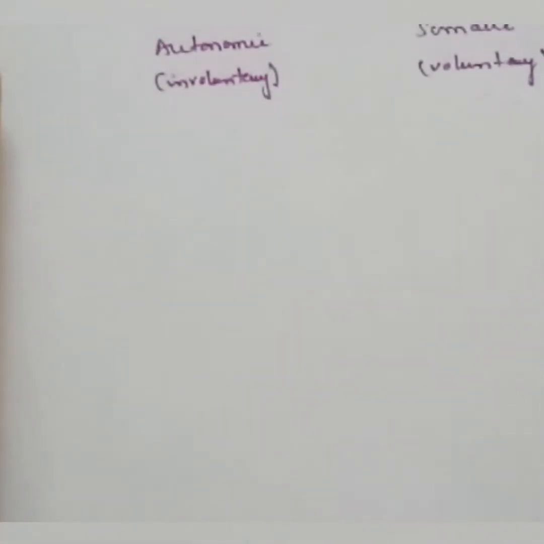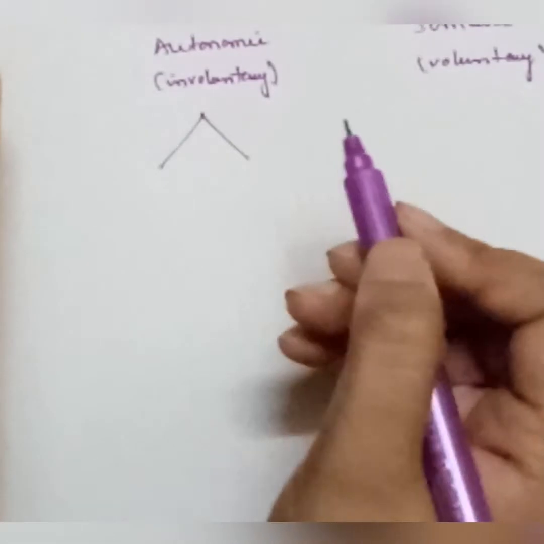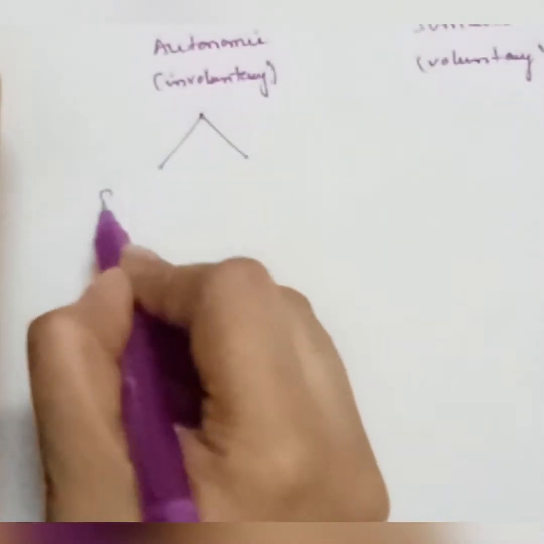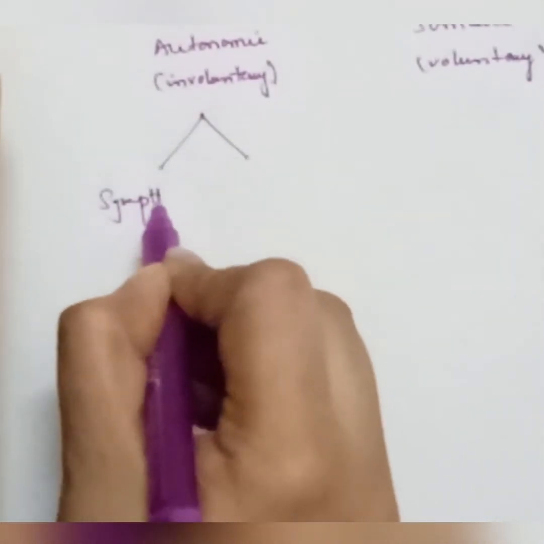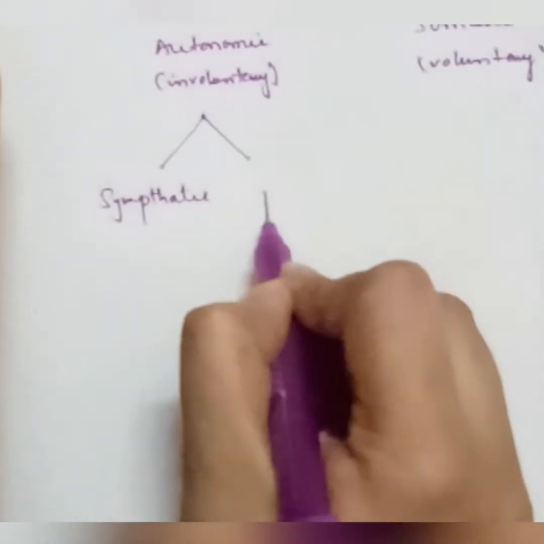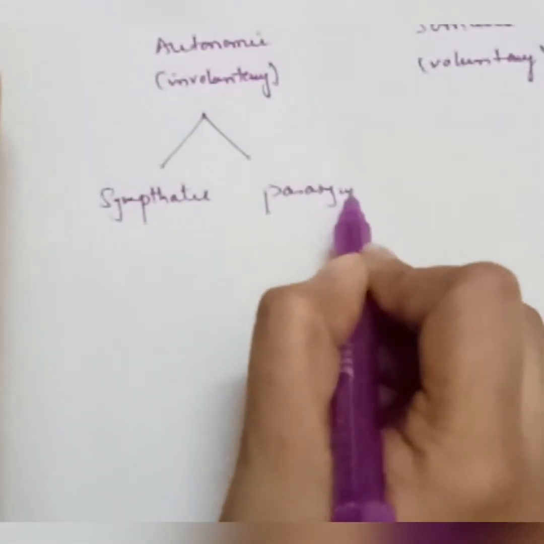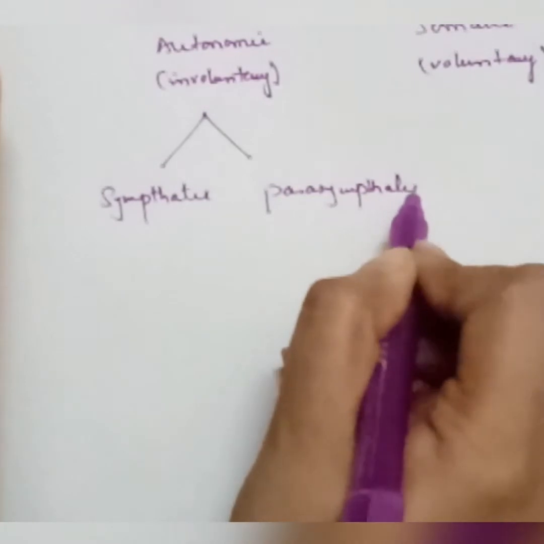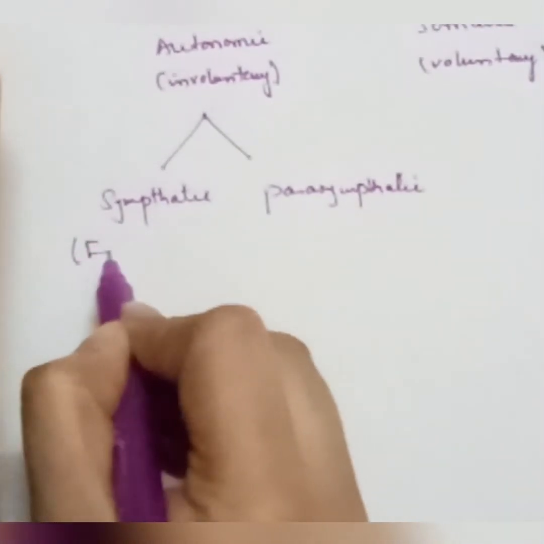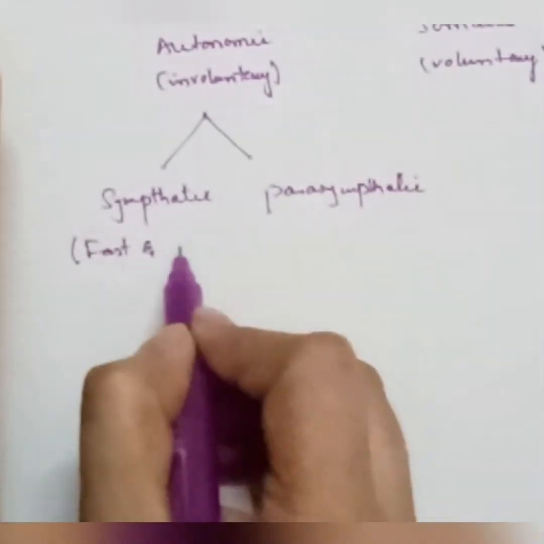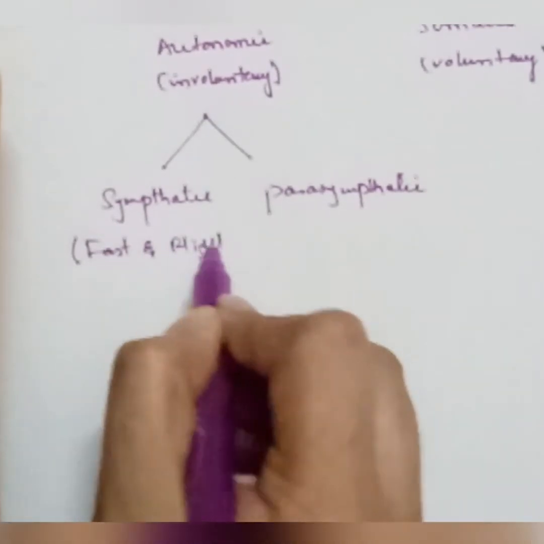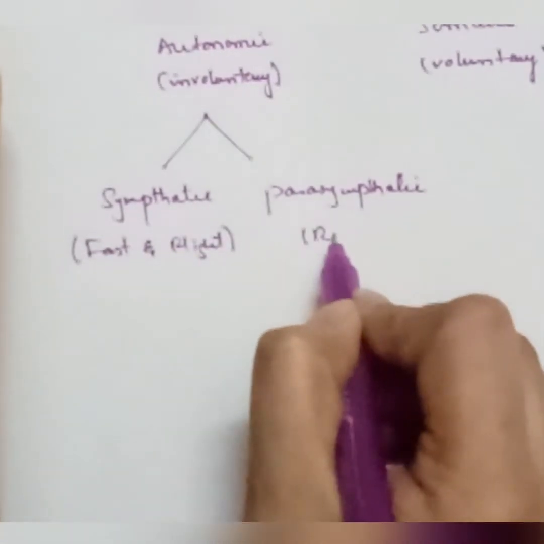The autonomic nervous system has two further divisions, sympathetic and parasympathetic. The sympathetic nervous system is also known as the fight and flight system, and the parasympathetic is rest and digest.